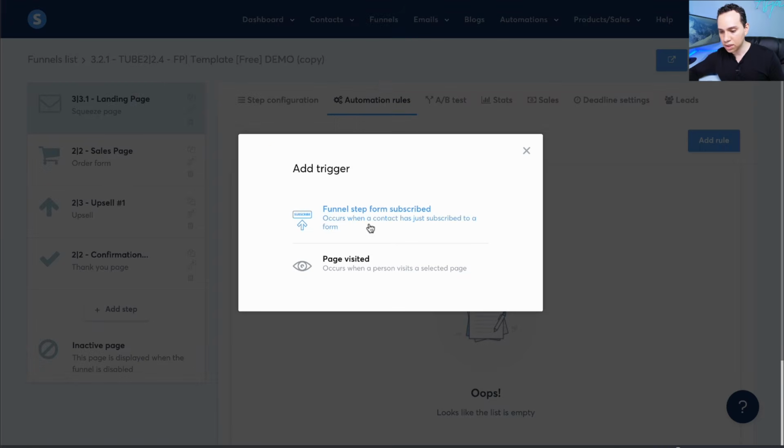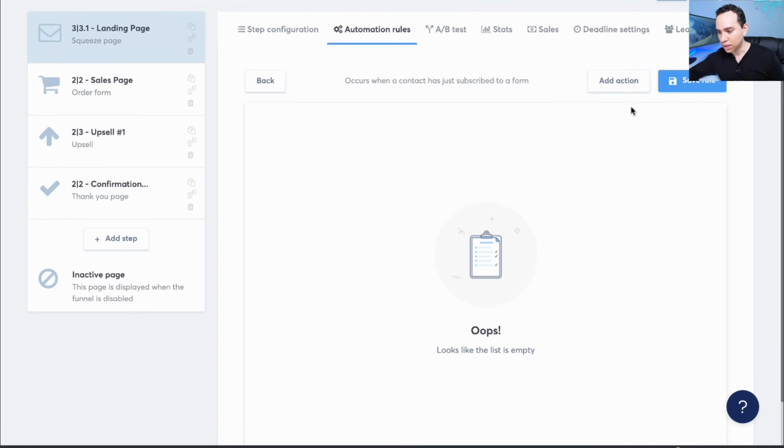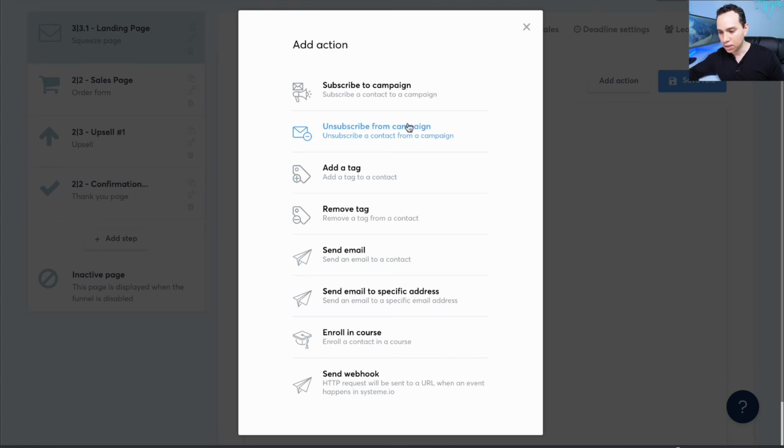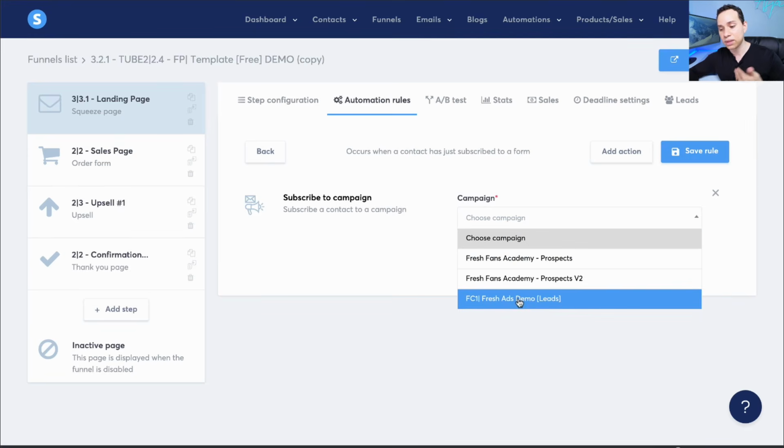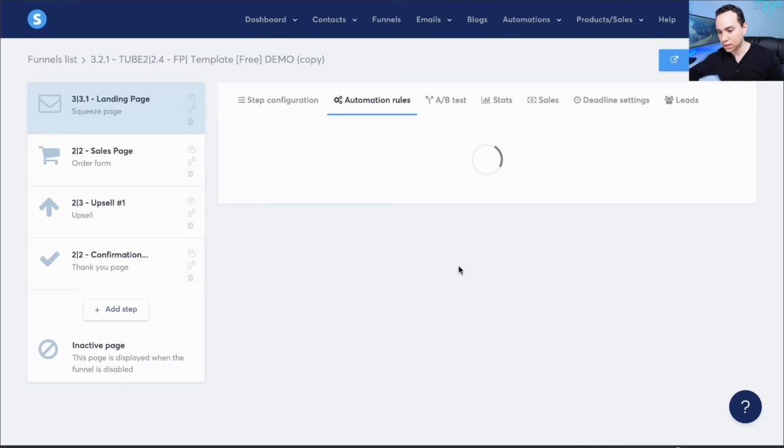So what we can do here is say funnel step subscribed, and then we can click on add an action, and then we're going to say subscribe to a campaign. I'll go ahead and select a campaign now, and then I'll show you how to create one. So we'll say leads, right? So we'll go ahead and click on save rule.